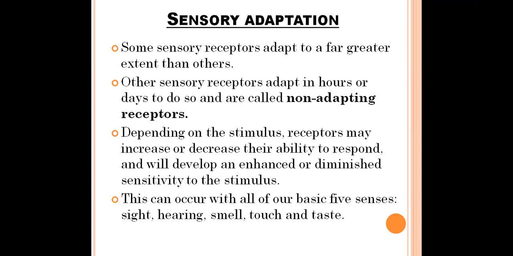So in this way, both things are possible. Receptor adaptations are of two types. They may increase the receptor potentials, or they may decrease the receptor potentials. Increasing receptor potential rates is less common than decreasing receptor potential rates. Sensory adaptation can happen to all five basic senses: sight, hearing, smell, touch, and taste.